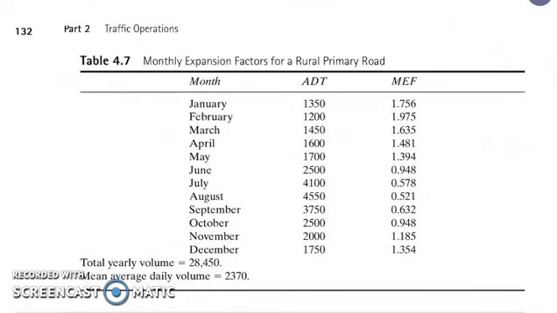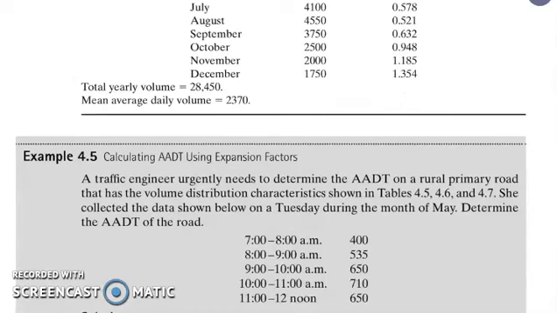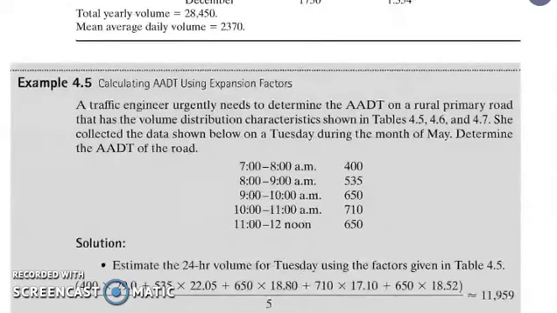So we have here an illustration. A traffic engineer urgently needs to determine the ADT on a rural primary road that has a volume distribution characteristic as shown in tables 4.5, 4.6, and 4.7. She collected the data shown below on a Tuesday during the month of May. Determine the AADT of the road. So this is collected on a Tuesday of the month of May.